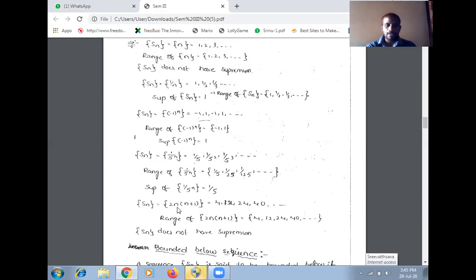So another example here, Sn equal to 2n over n plus 1. Giving n equal to 1, we get here 4.